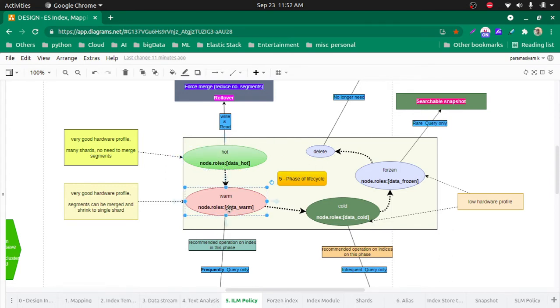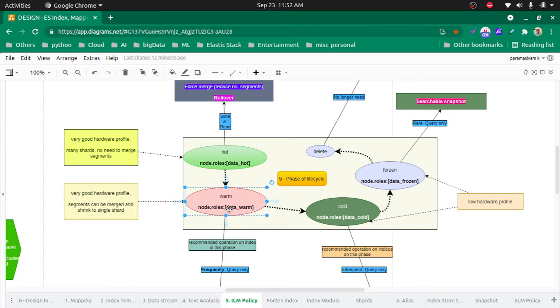So we can reduce the number of shards. Let's say in the hot node we have 5 shards, in the warm node we can make it 2. That's enough, only querying, right? So we can make it 2 shards, so obviously the number of shards gets reduced. And we can do force merge as well. So force merge, what will happen?